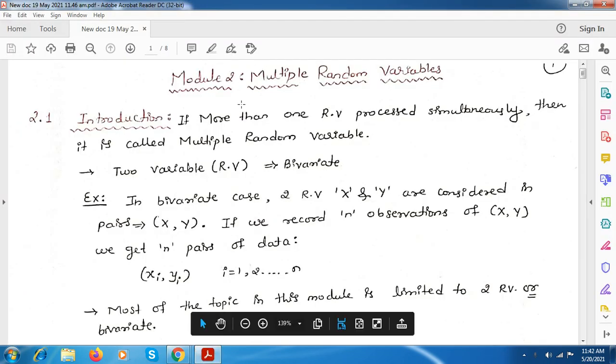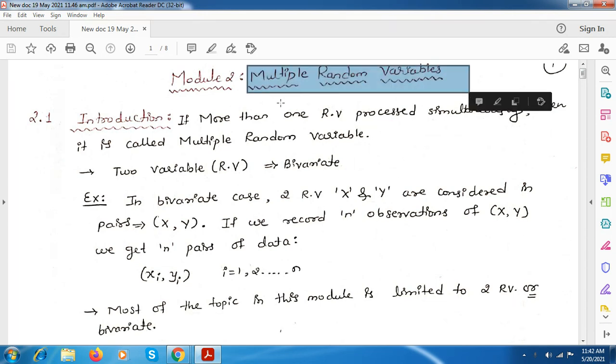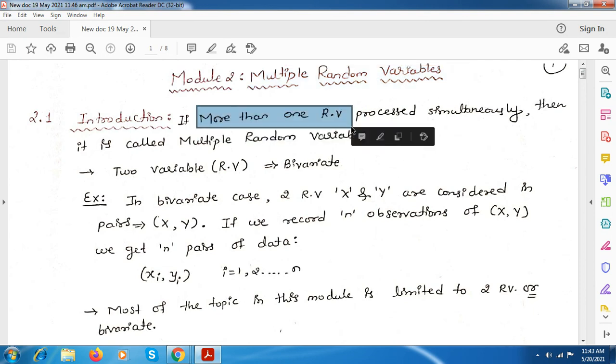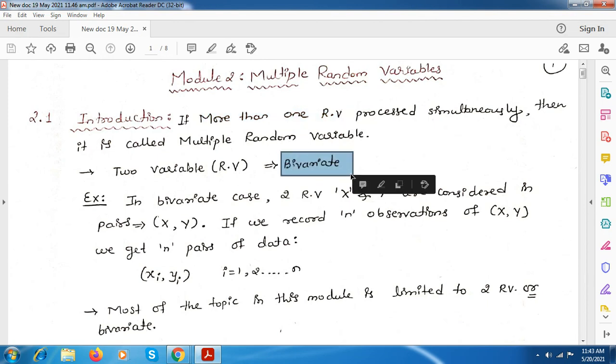So yesterday we were seeing the second module we have started now, that is multiple random variables. Here we have more than one random variable considered in this module. Here bivariate is used. In bivariate, how many random variables will be there?